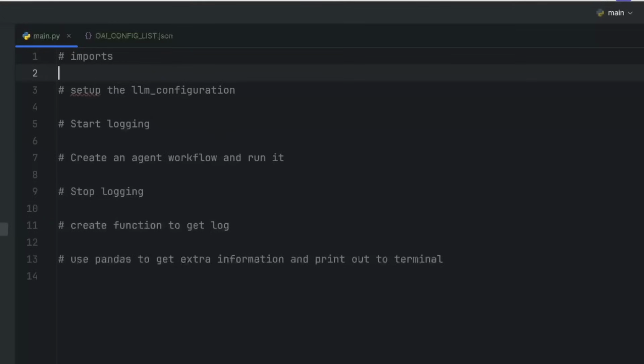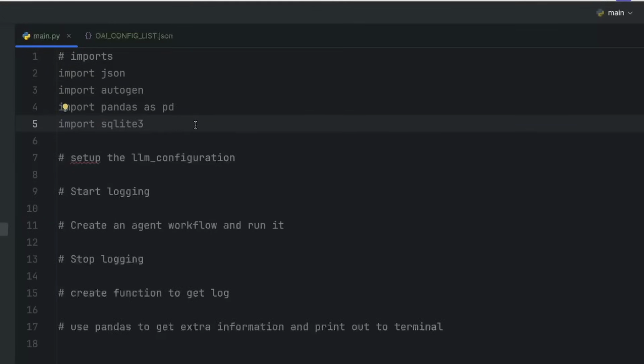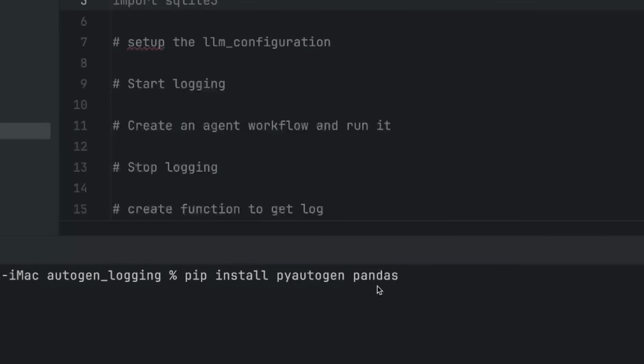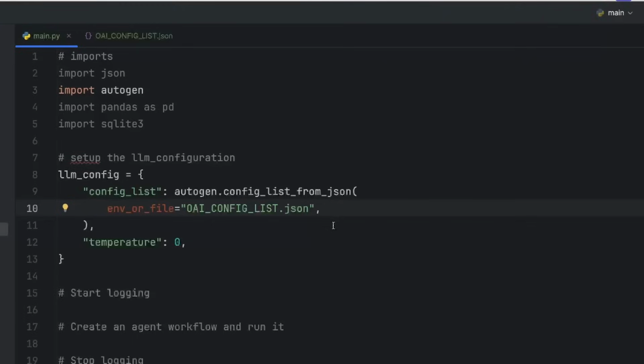And now back in our main Python file, the first thing we need to do is set up our imports, which means that we also need to install them. We just need to open up our terminal and type in pip install pyautogen and pandas. And now we need to create the LLM config for the assistant agent. We really only need the config_list property here, which calls autogen.config_list_from_json, and we give it the OAI_CONFIG_LIST JSON file we created earlier. What this is going to do is get the model and the API key that we stored in there, and that'll later be used for the LLM call.